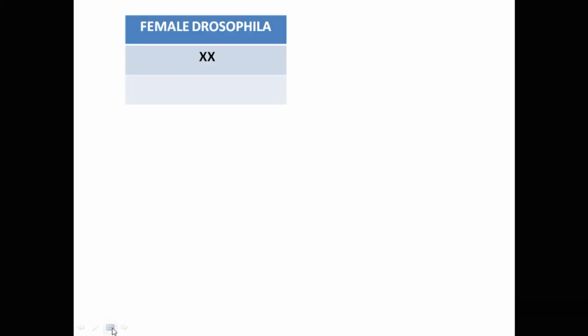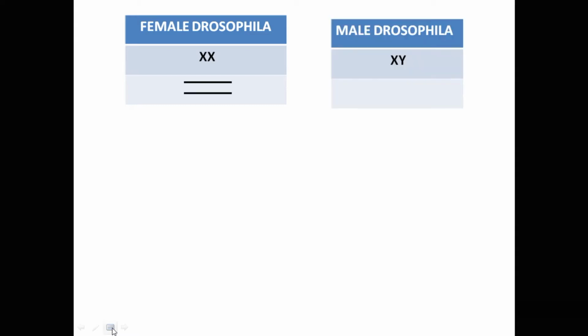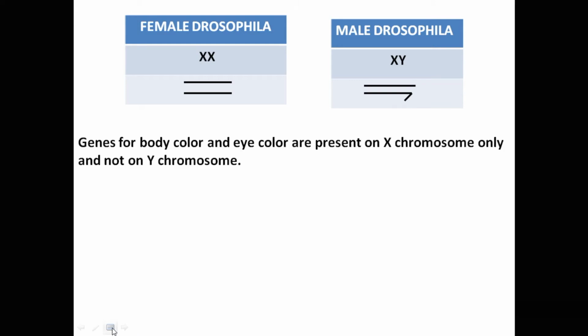Female Drosophila has XX sex chromosomes represented by two straight lines. Male Drosophila has XY sex chromosomes, X represented by a straight line and Y chromosome represented by a hooked line. Genes for body color and eye color are present on X chromosome only and not on Y chromosome.